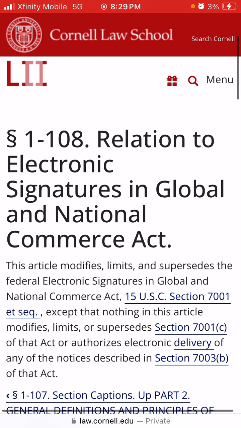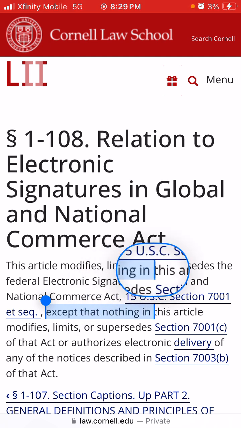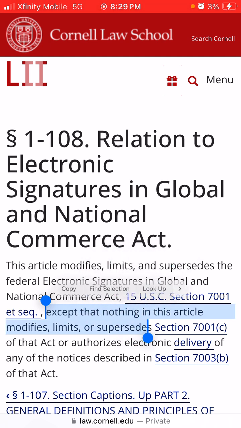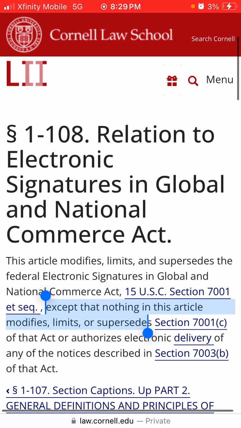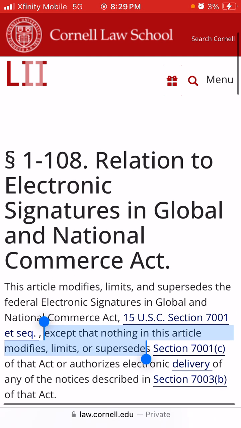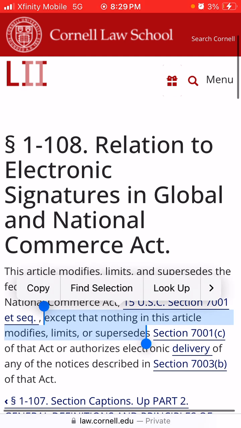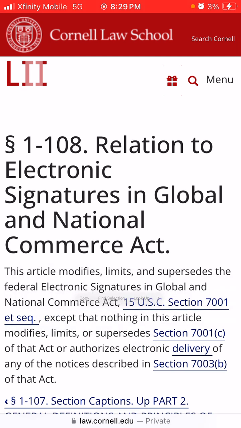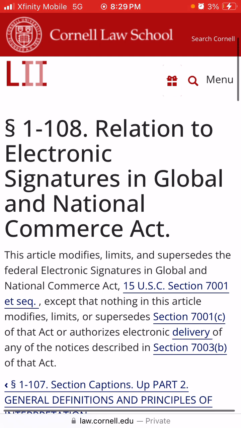And then it says, except that nothing in this article modifies, limits, or supersedes. Because remember up here, it said this article definitely modifies, limits, or supersedes the whole 7001. But then it says, hey, nothing in this Article 1 supersedes Section 7001(c) of that act or authorizes electronic delivery of any of the notices described in Section 7003(b) of this act.